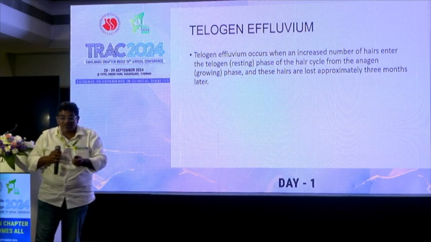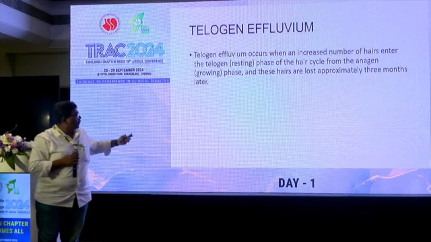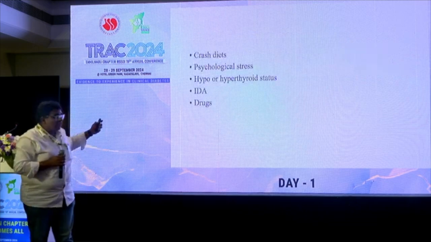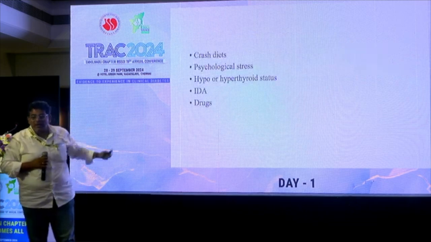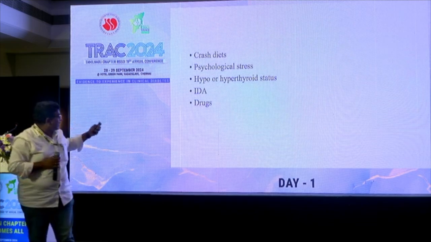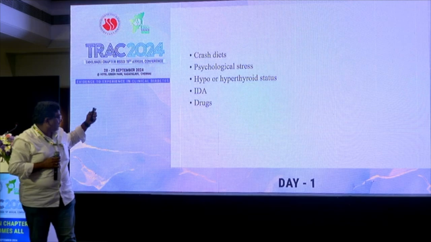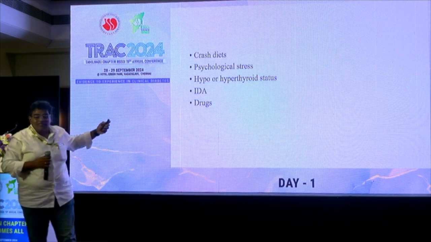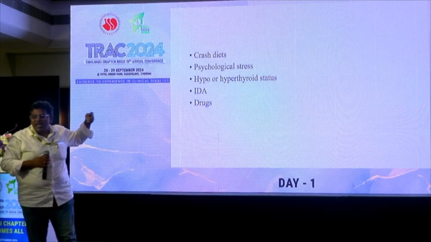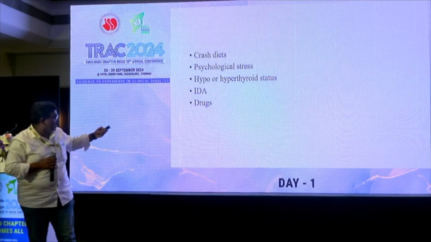So when such sort of hair loss happens, think about telogen effluvium. What is more important is that telogen effluvium comes with crash diets. Nowadays this is what we discuss for all our diabetic patients. So when there are crash diets, or, as Gautaman sir was telling, psychological stress, this is what is happening to all our patients. ACE inhibitors and beta blockers can also cause it, as well as hypothyroidism and hyperthyroidism.